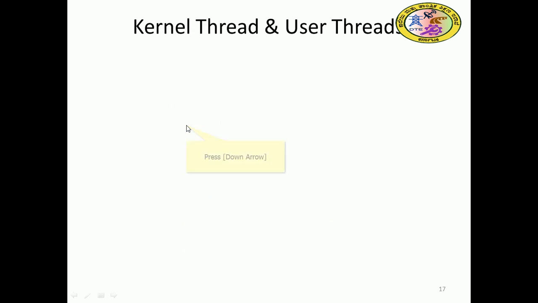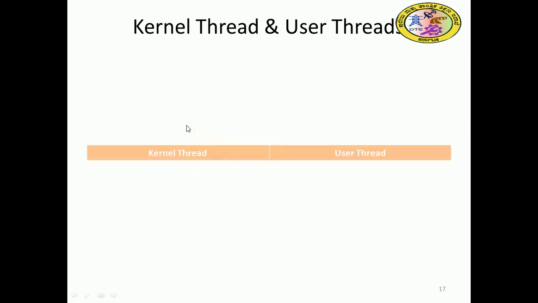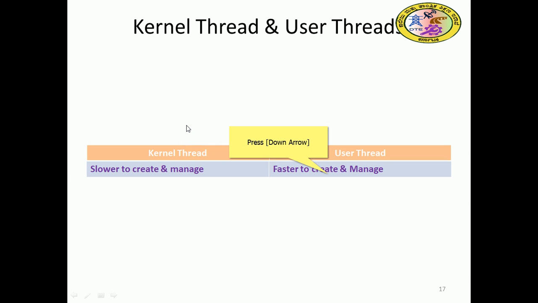Let me see the difference between the kernel thread and the user thread. What is a kernel thread? A kernel thread is slower to create and manage. It is created by the OS, so creation is slow, and managing is also slower. The user thread is faster, and creation is also faster.